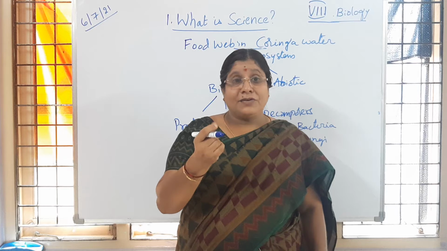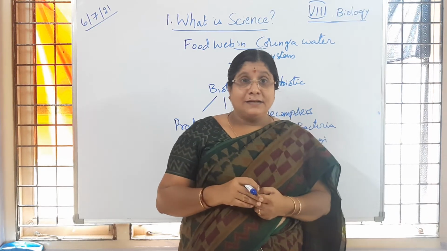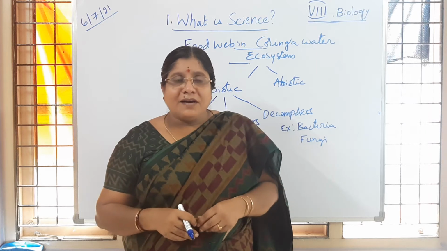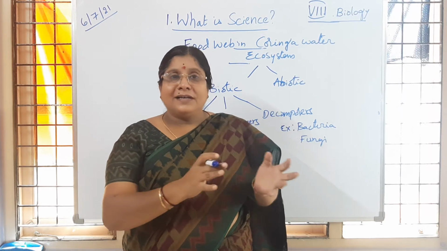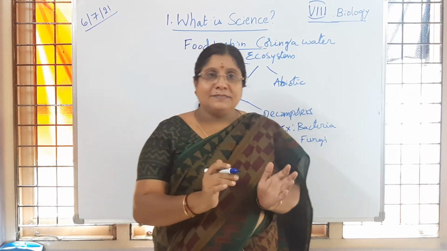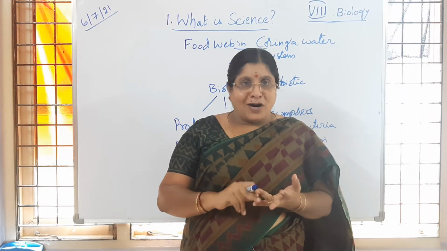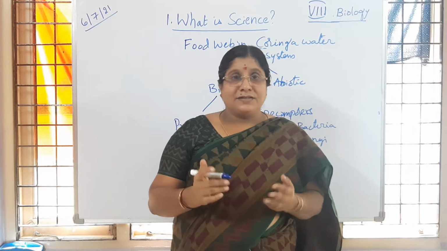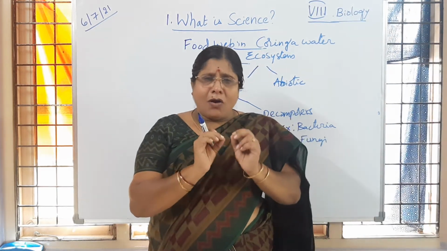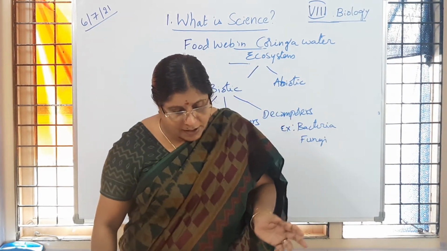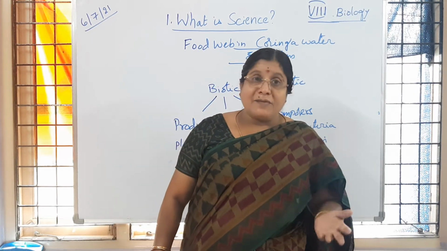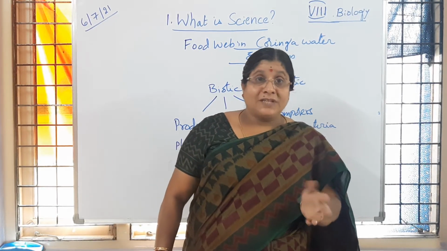Tulsi seeds are going to become food for some birds. Is it not, children? And what are the abiotic components? You are growing that tulsi plant in a pot. Soil is there, water is there, air is there. All this will come under abiotic components. So you can take such a small log, or edge of a pond, or any village or any other place, even your classroom or your house.